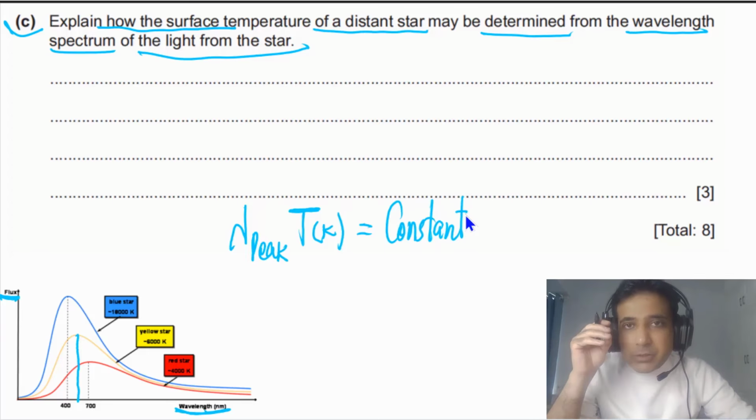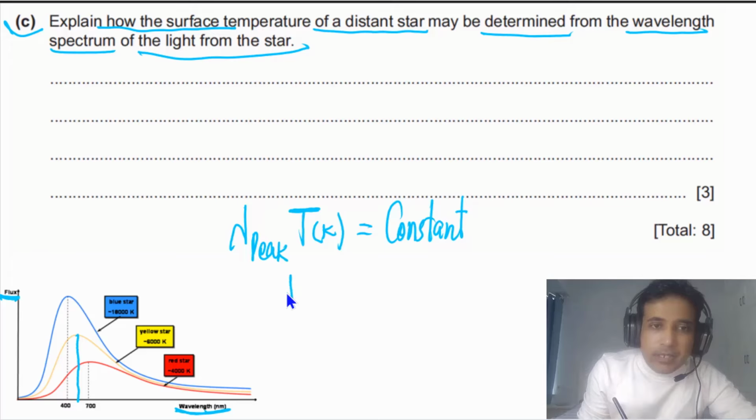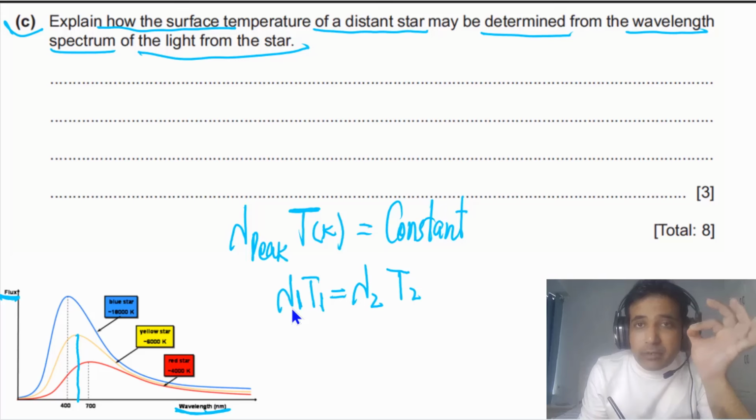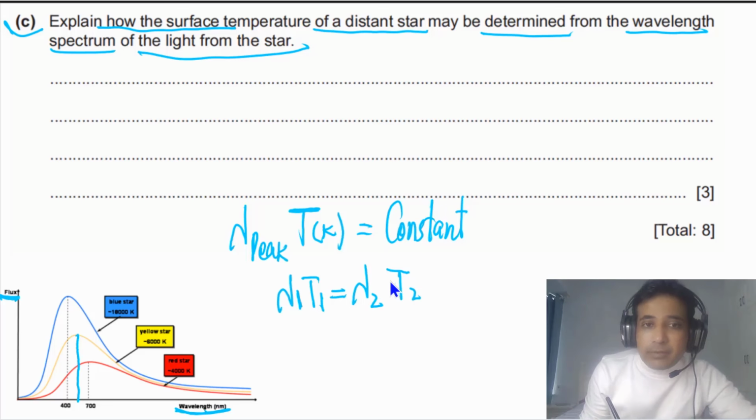So I will say lambda 1 times T1 for one object, and for the second object, let's say this is lambda 2, and we need to find out T2. If we have lambda 1, the peak wavelength of one star, and its surface temperature in kelvins, and we have the wavelength of the second star and need to find its surface temperature, then the surface temperature of the second star will be equal to lambda 1 T1 divided by lambda 2.